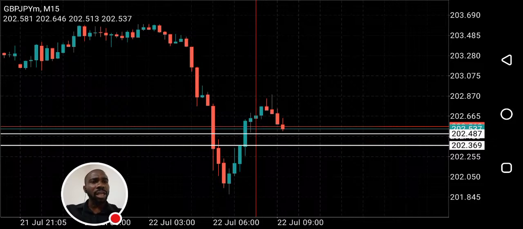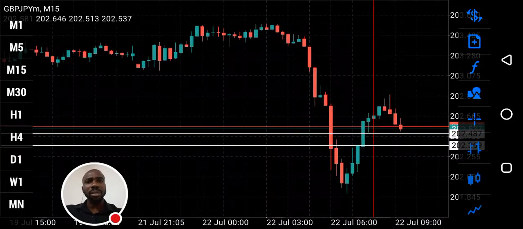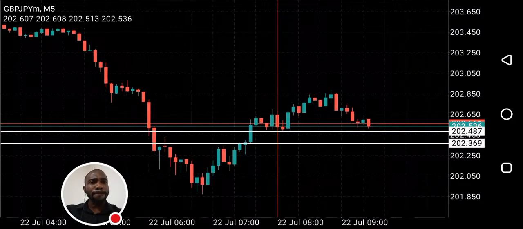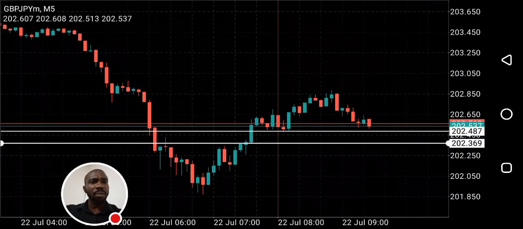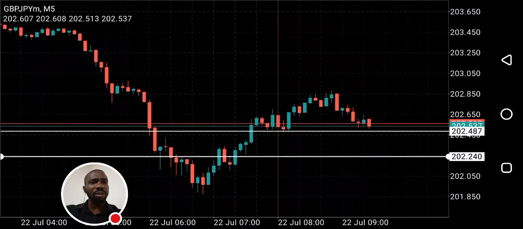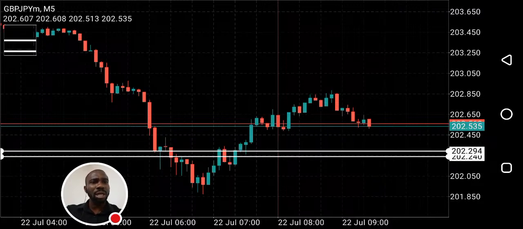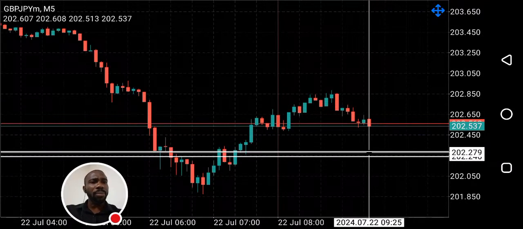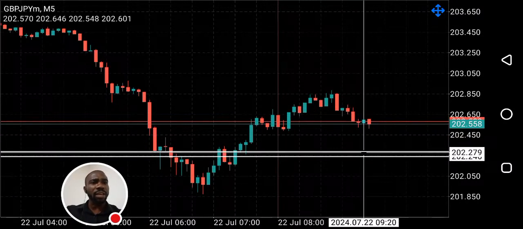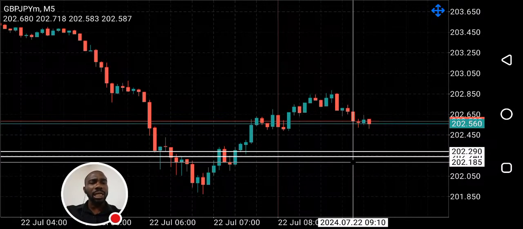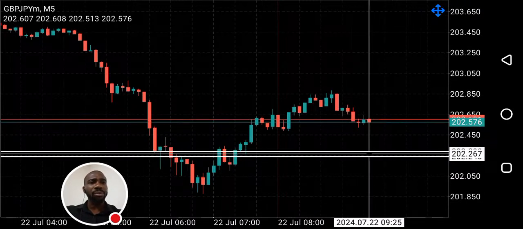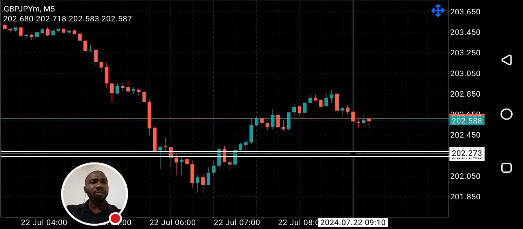Okay, let's check on 5 minutes. I believe there's still a fair value gap below. I think we still have one little fair value gap here, though this gap got filled. Can you see this fair value gap here? There's a high probability price is to come test this level. So if you are considering buying GBP JPY today, patiently wait for price to fill this gap.